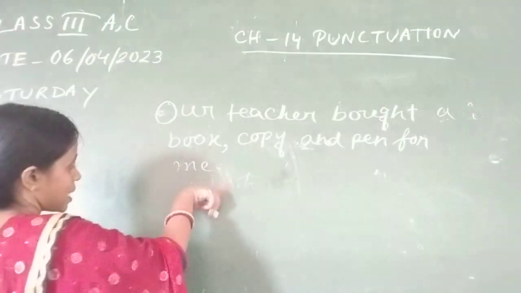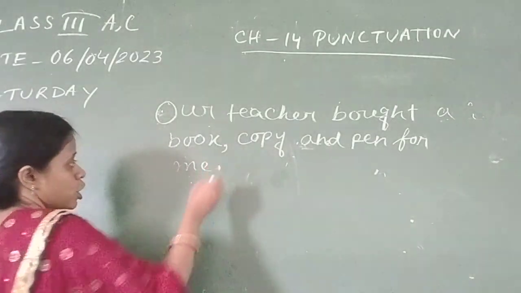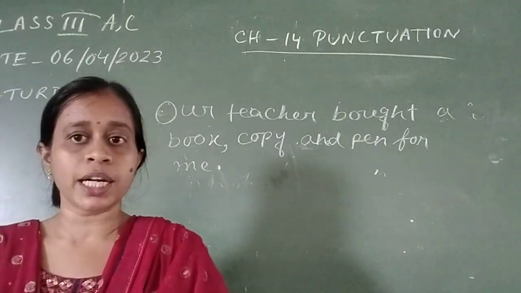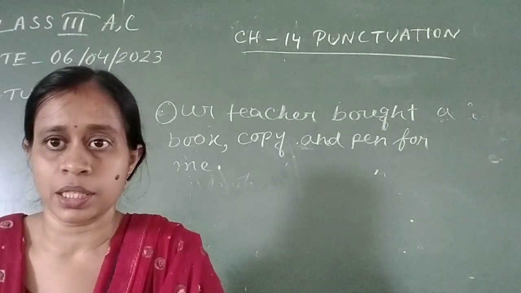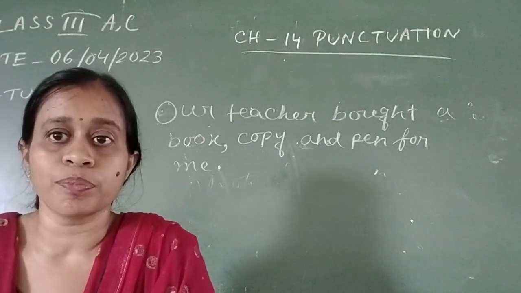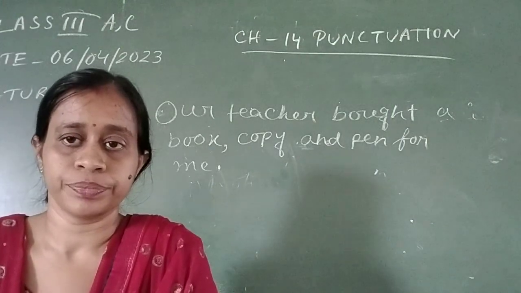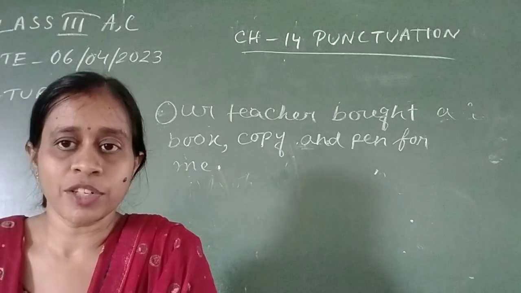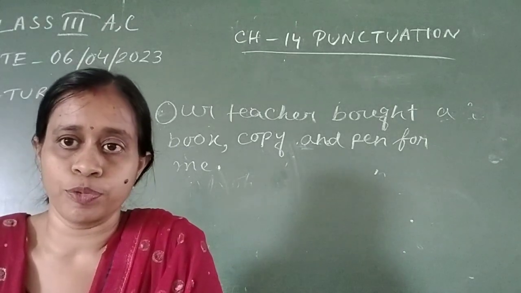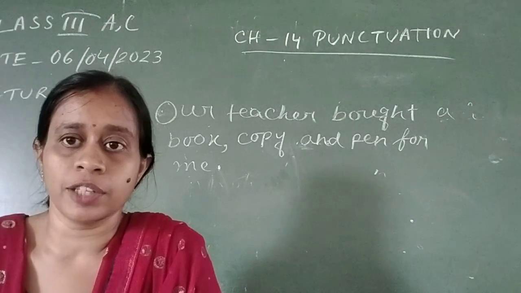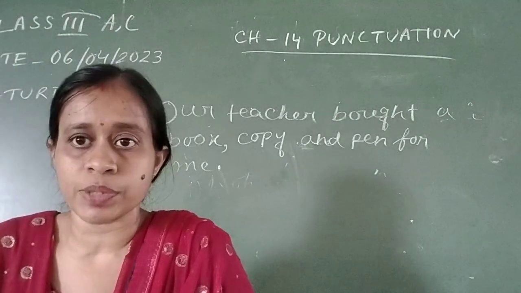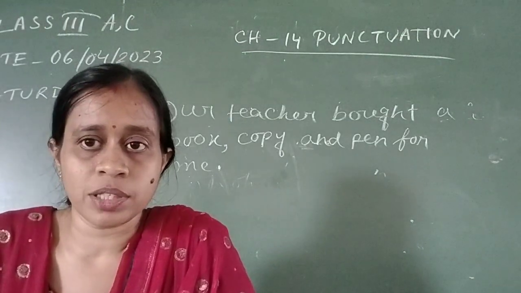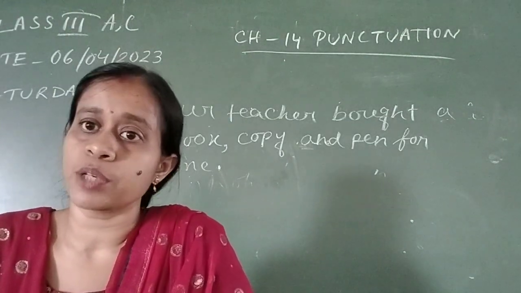For me means the sentence is complete, so you have to give a full stop after completing a statement or declarative sentence. You all know that declarative sentence means statement. Sentence that states something is called a declarative sentence. So, I brush my teeth twice a day. I like to play football. We are dancing. They are laughing. These are all examples of declarative sentences. So, these types of sentences always start with a capital letter and end with a full stop. That is the condition that you should remember.